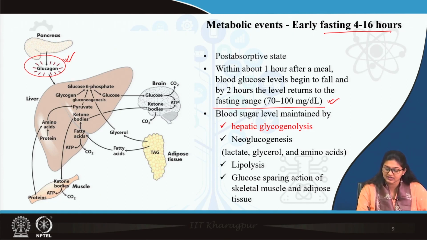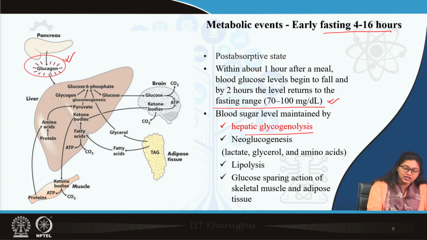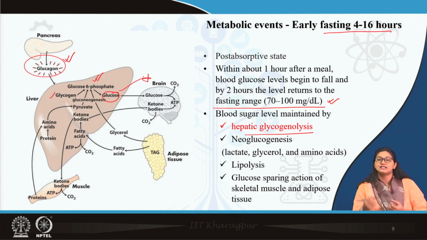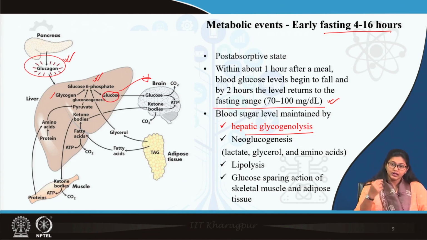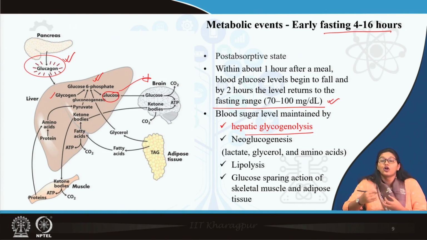The initial phase is actually hepatic glycogenolysis. The stored glycogen in liver is broken down to form glucose 6-phosphate, which finally provides glucose to organs like brain, RBC, neurons, kidney. Those are the organs which are dependent on a constant glucose supply. Their preferred substrate is glucose.